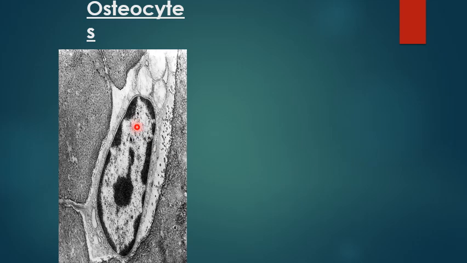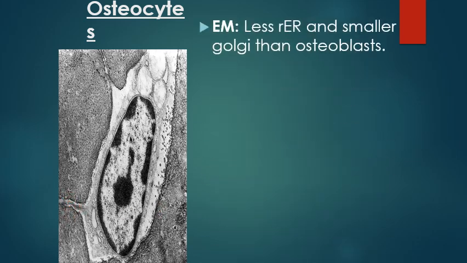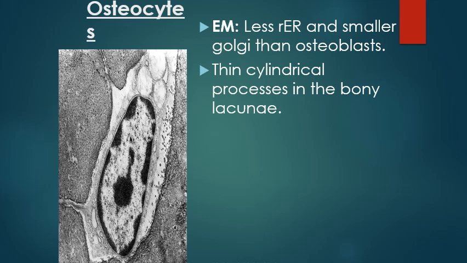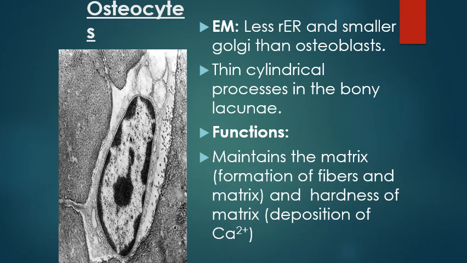This is an osteocyte present inside a lacuna. This is the lacuna, this is the processes, and these are the canaliculi. It has less smooth endoplasmic reticulum and Golgi apparatus. It has processes present in the canaliculi. The function of the osteocyte is just to maintain the matrix.